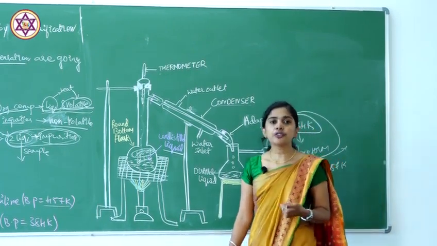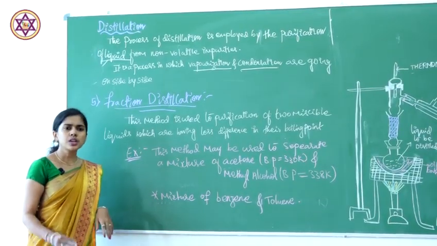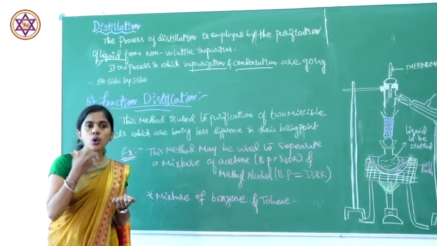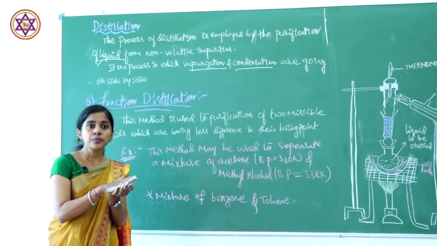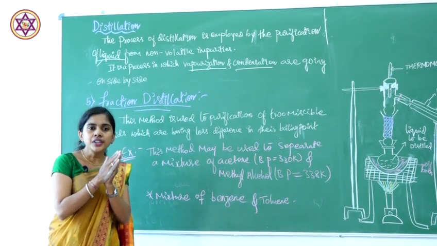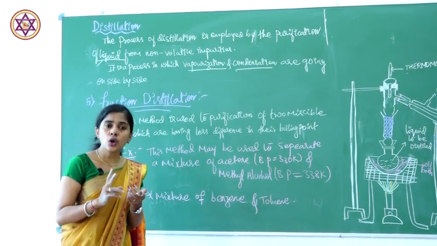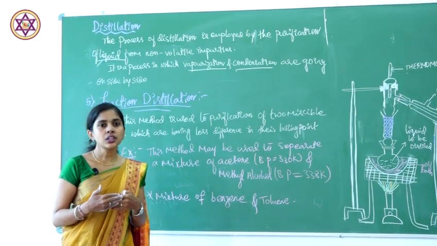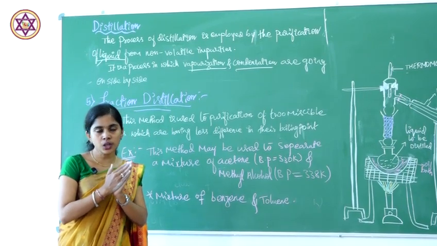Next we'll go with fractional distillation. This method is used when we have two or more organic compounds mixed in a liquid state that have very near boiling points. Simple distillation, the last method, is used for organic compounds which have a large difference in their boiling points, whereas this method is used for mixtures which have almost nearer boiling points.